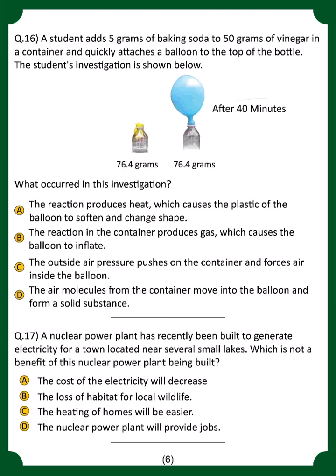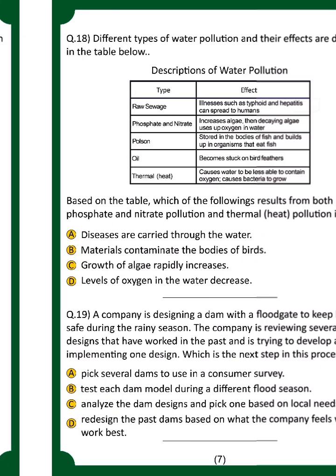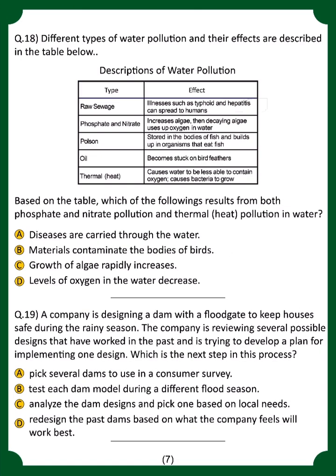Next question. A nuclear power plant has recently been built to generate electricity for a town located near several small lakes, and which is not a benefit of this nuclear power plant being built? The answer is number B, the loss of habitat for local wildlife. That is the correct option. Coming towards the next page.